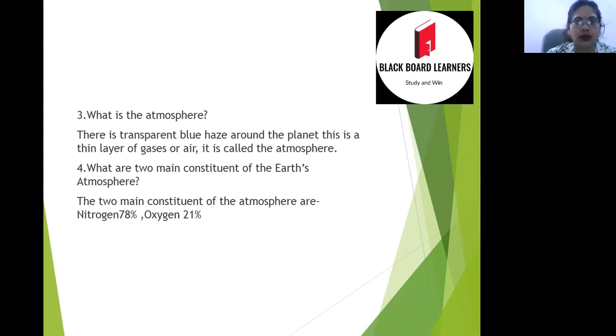Next is, what are the two main constituents of the Earth's atmosphere? यानी कि दो ऐसी कौन सी इंपॉर्टेंट चीजें हैं जिनसे कि मिलकर एटमॉस्फेयर बना है. So the two main constituents of the atmosphere are nitrogen, that is available in 78%, and second is oxygen, which is available in the amount of 21%.